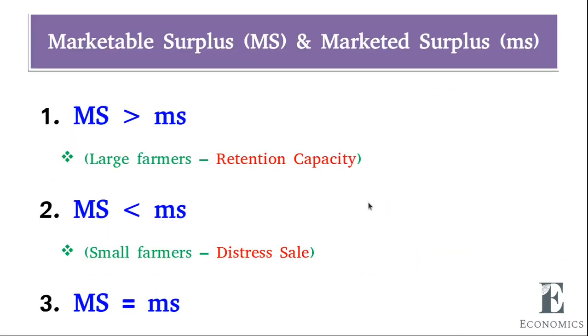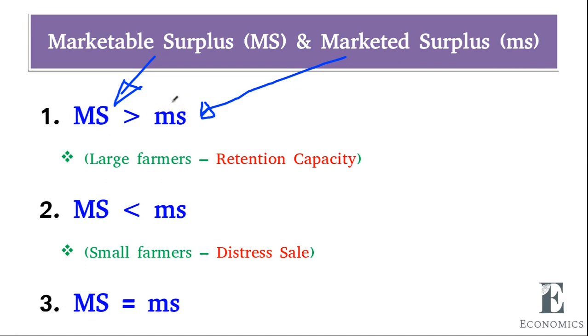There are three situations. In the first situation, the capital MS represents marketable surplus, based on the ability to market, and the small ms represents the marketed surplus, what he actually marketed. The marketable surplus will be high, but the marketed surplus will be low.